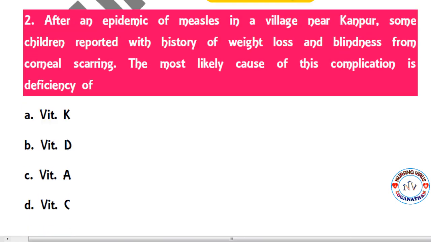The second question: after an epidemic of measles in a village near Kanpur, some children reported with a history of weight loss and blindness from corneal scarring. The most likely cause of this complication is deficiency of vitamin K, vitamin D, vitamin A or vitamin C. I think everyone knows that blindness is mainly the result of vitamin A deficiency.